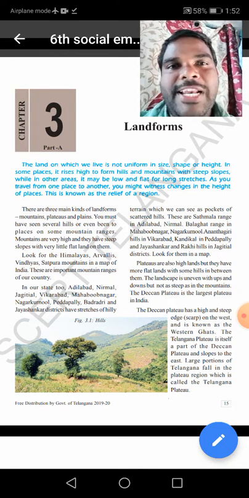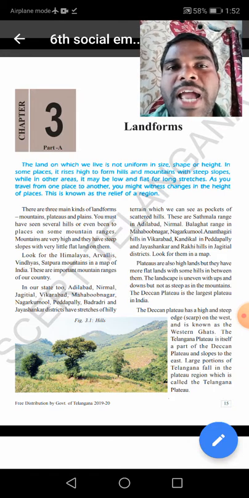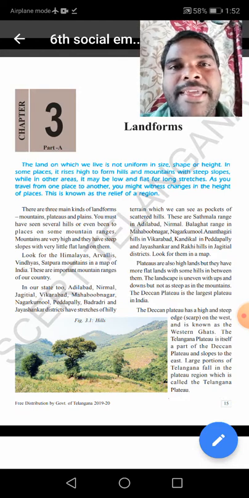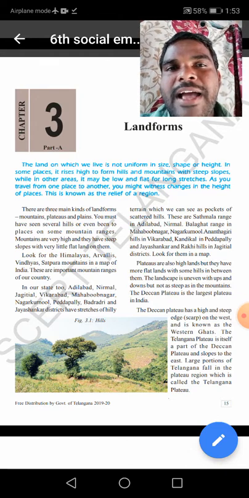You already learnt this in the 5th class. What are mountains? Mountains rise above the surrounding areas. They have steep slopes. Understand, children? Example, the Himalayas. These are mountains.